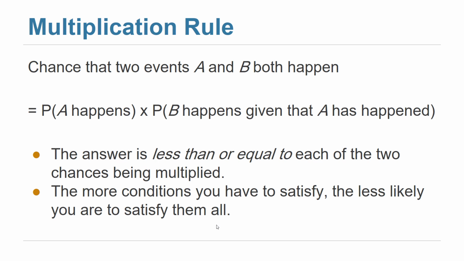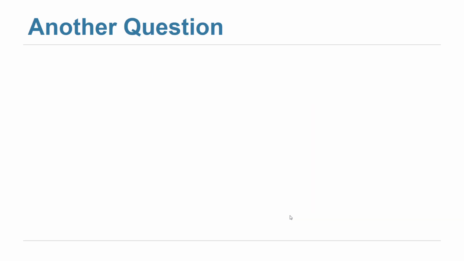So if I have more events, it's like having more conditions, which means that as we add events and conditions, the probability will decrease, of course, because we are taking a fraction of a fraction of a fraction. Is that clear? With more conditions that we have to satisfy, it is less likely that we satisfy them all. So as we are adding events, the probability will decrease.